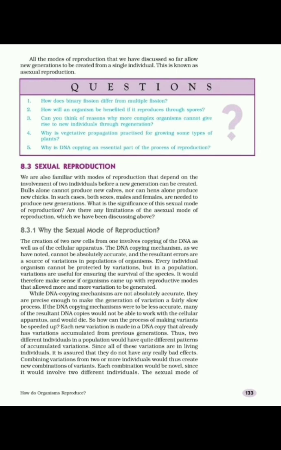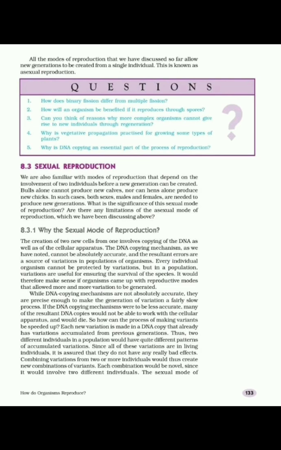Such variations in the DNA copies may be useful or drastic, which can make survival difficult. If the variation is useful, then it helps that cell, that organism, to survive in changing environmental conditions.